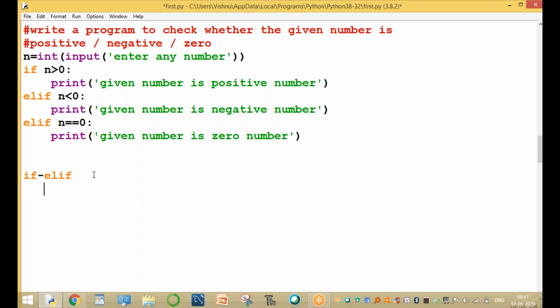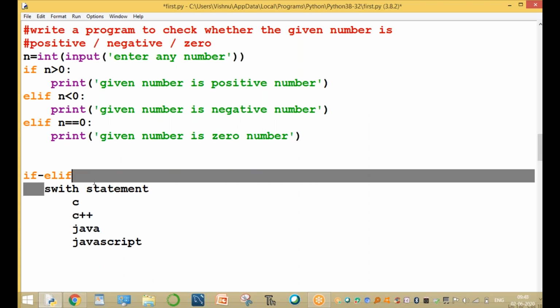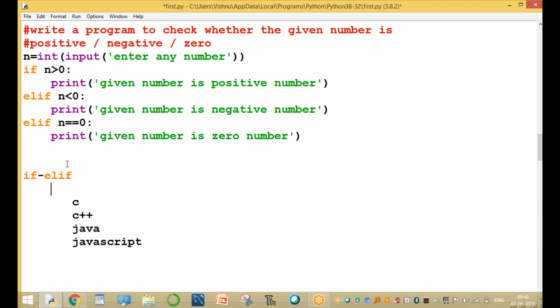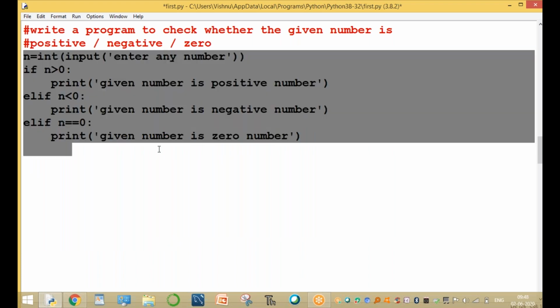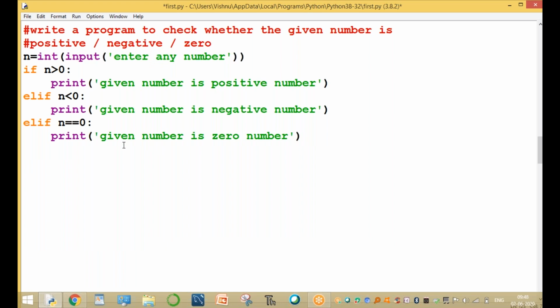It is also called the switch statement in some programming languages. The switch statement is supported in C, C++, Java, and JavaScript also. If you want to check multiple conditions in these programming languages, we use the switch statement. In Python, in place of the switch statement, we use if, elif only. Python does not support the switch statement. The if statement is indirectly a switch statement, but not the switch statement itself.